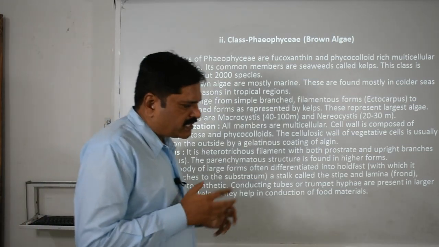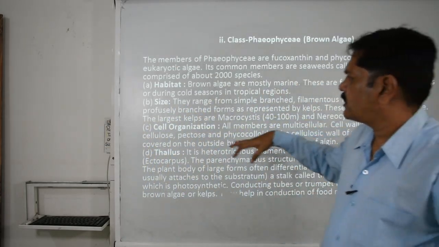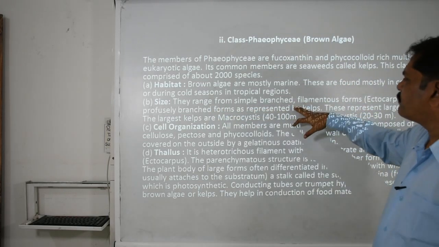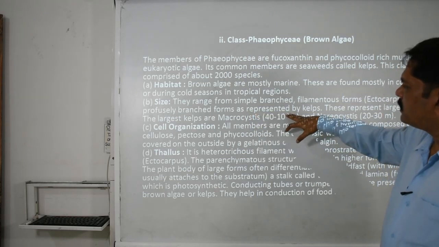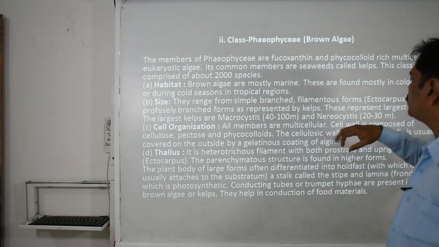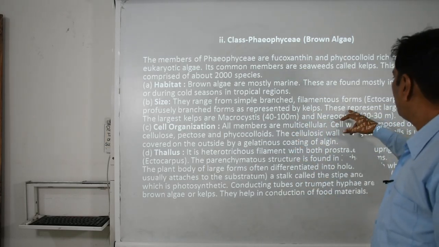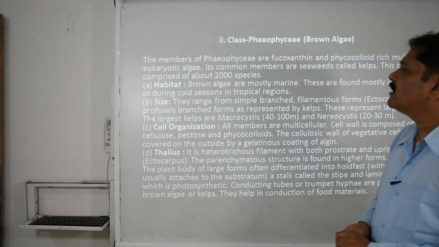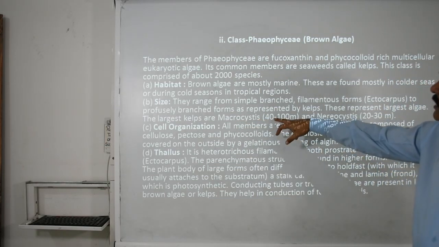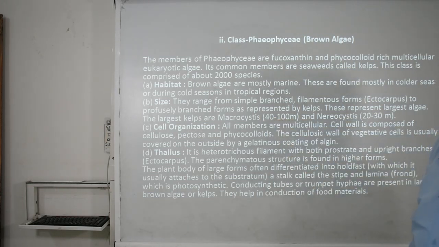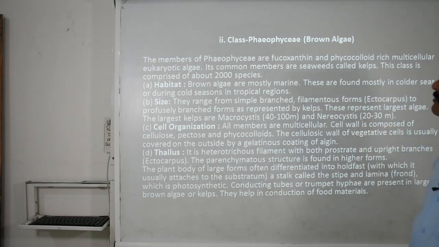and basically in the cold season they grow in the tropical regions. Size: they range from simple branched to filamentous forms to profusely branched forms, like the kelps, and this is also called the giant algae. Clear? And this represents the largest algae, and the largest kelps are Macrocystis in nature, nearly 40 to 100 meters in length. Clear? And Nereocystis is from 20 to 30 meters.